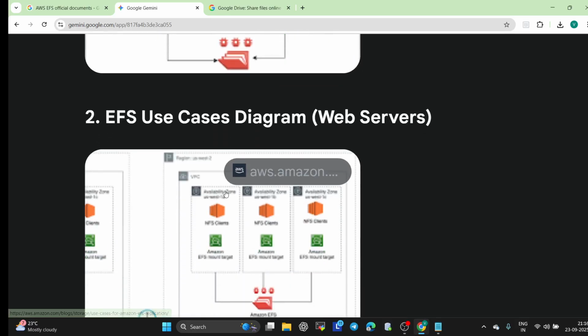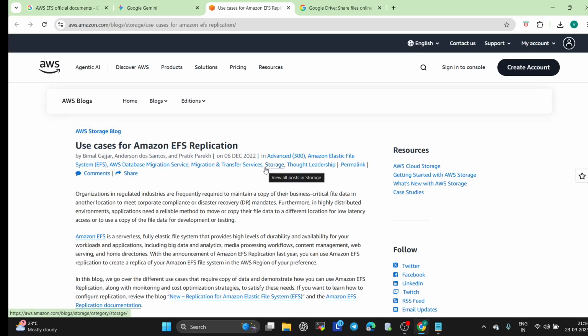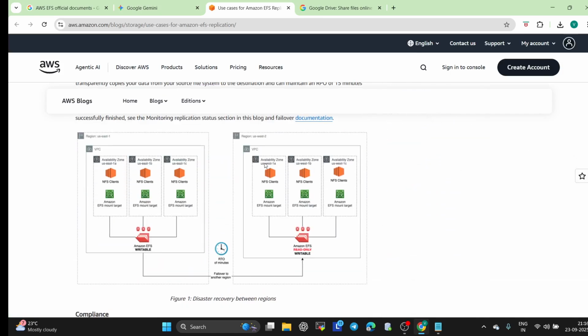Now come to the second point, and that is the EFS use cases diagram. If you want, I can explain, or you can click here, and it will take you directly to the official AWS document. See, here is the original diagram.